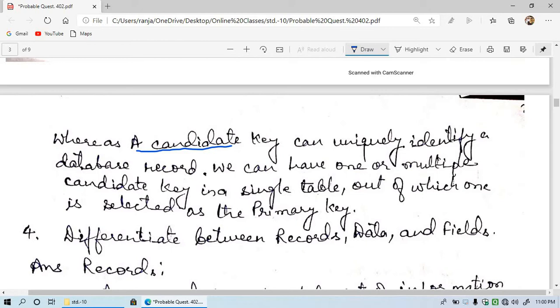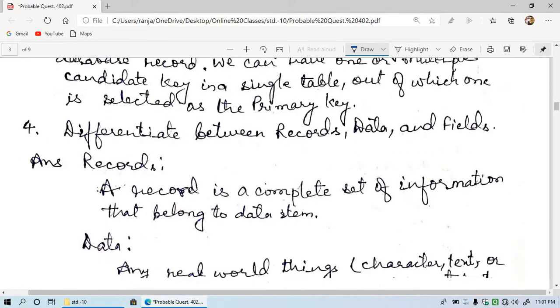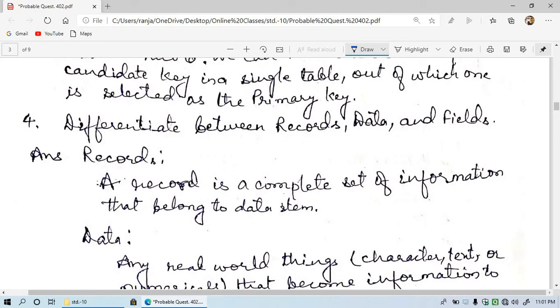So a candidate key also uniquely identifies a database record, and here we can have one or multiple candidate keys in a single table.